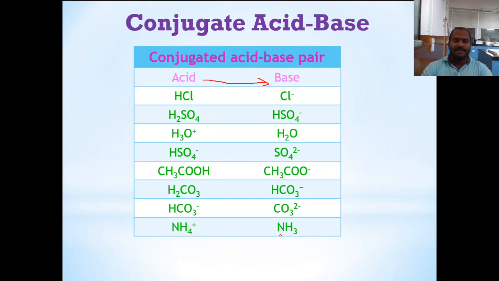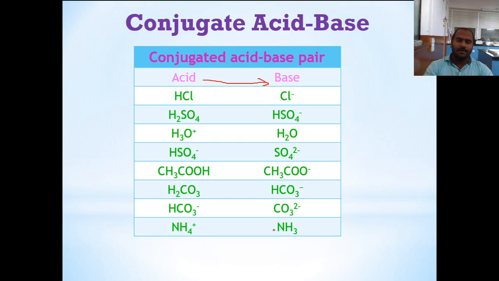Now, the last example, you can go in the reverse way also. Ammonia is a base which accepts the proton. So this is the base and this is the conjugate acid of that base, which is stable. Therefore, ammonia is a strong base that we are considering. So this particular lecture is for considering the acid-base property of a given compound.